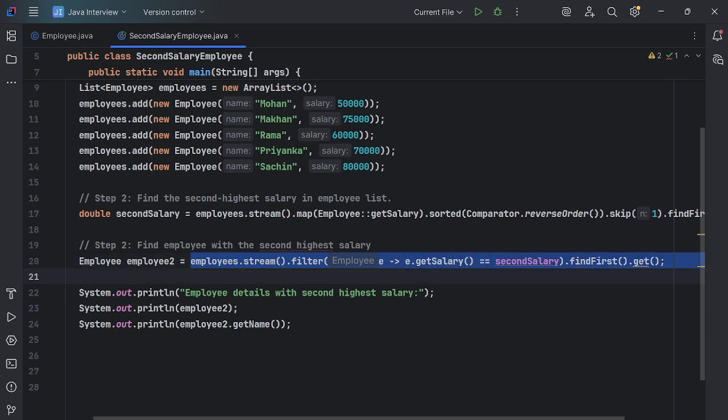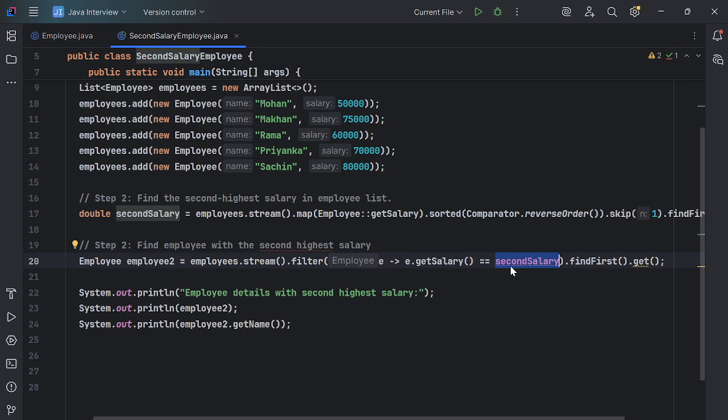See guys, the filter method, what we are doing in filter. In filter, this is the most important point, guys. The filter method will take every salary from the employees, e.get salary. The filter method always returns a boolean type, as you know, guys. Get salary, and now it will compare: if the incoming salary is equal to the second salary. This second salary, we have got after processing the list of employees, the second salary.